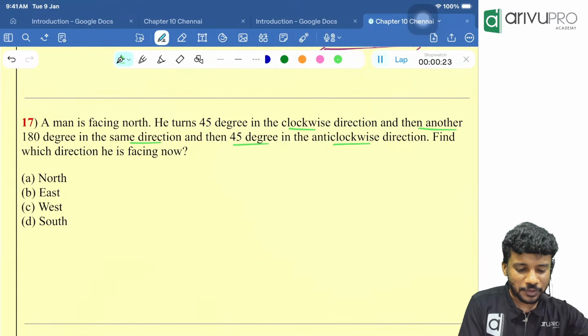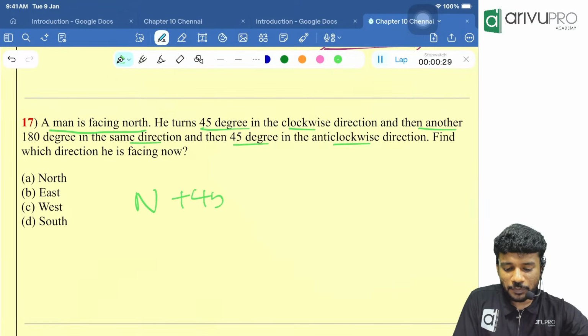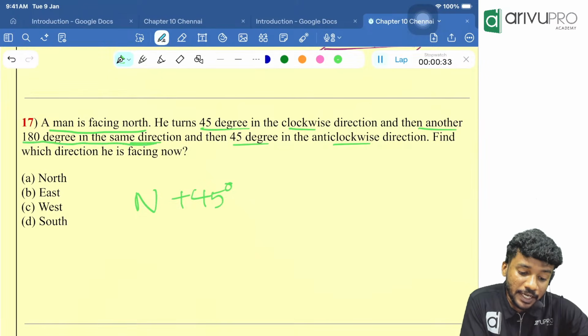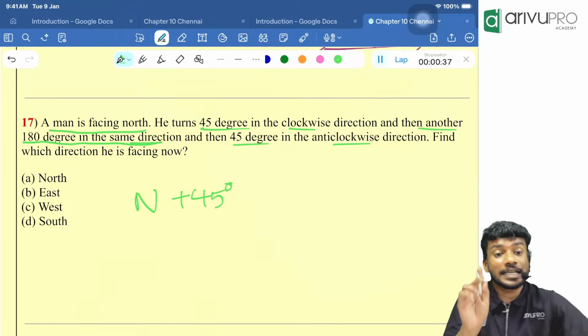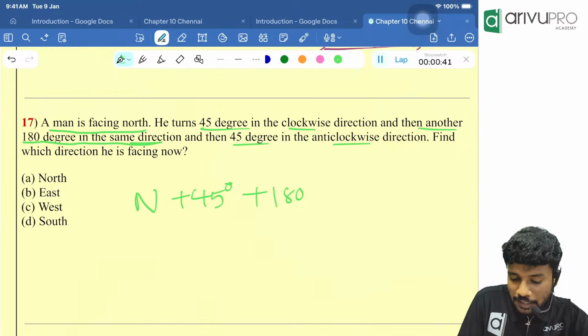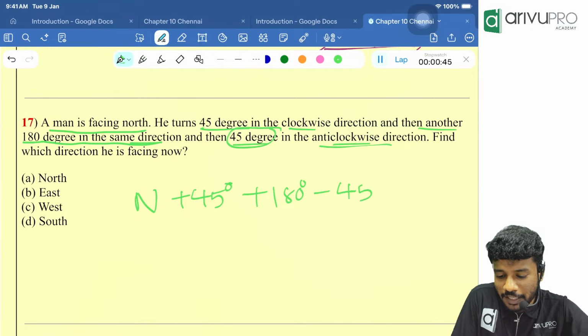Let us check, people. A man is facing north, turns 45 degree in the clockwise, that means plus 45 degree. Then another 180 degree in the same direction means what, people? Same direction means clockwise or anti-clockwise? Clockwise. We will continue the direction, that is plus 180 degree. Then 45 degree in the anti-clockwise, that means minus 45 degree.